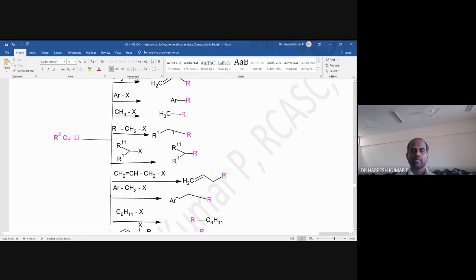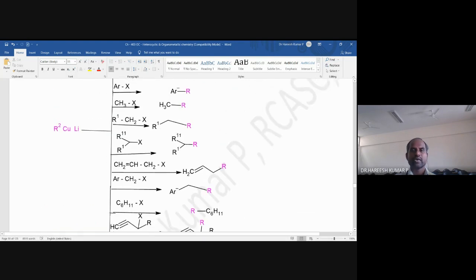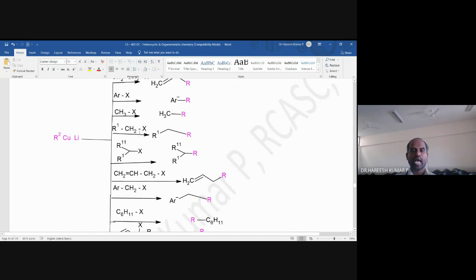So that is how the product is obtained. This is a primary halide, and this is also a primary halide. Lithium dialkyl cuprate can react with primary halide, giving rise to a carbon-carbon bond formation product.